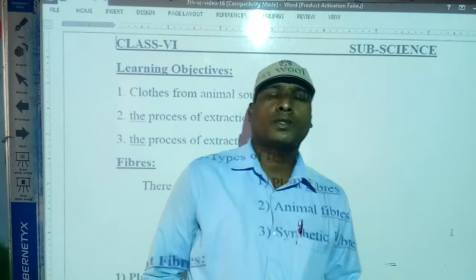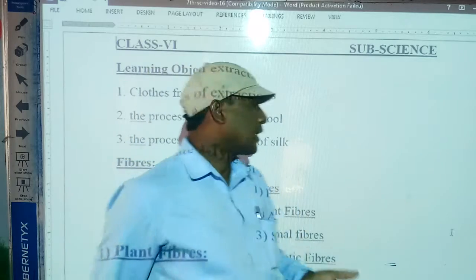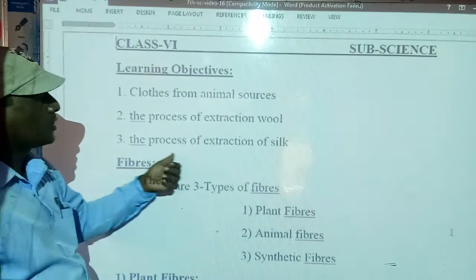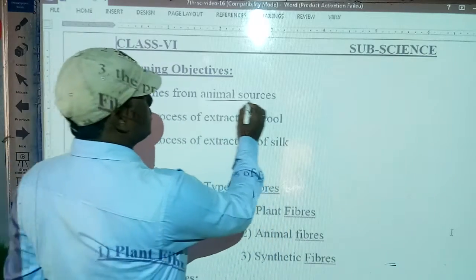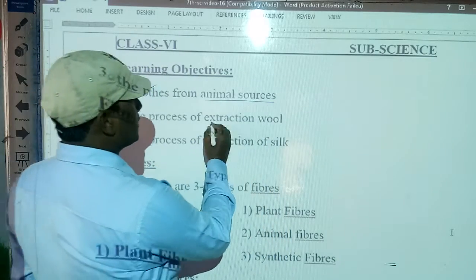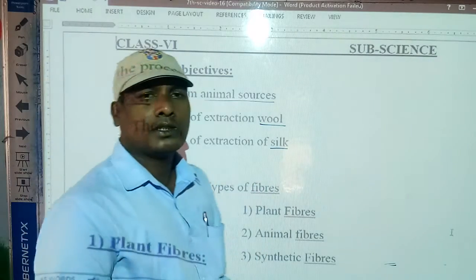In this chapter we will discuss how wool is extracted. The third thing is the process of extraction of silk. So mainly, one is animal sources, how we get clothes. The second one is extraction of wool. The third one is silk. We will study these in this chapter.